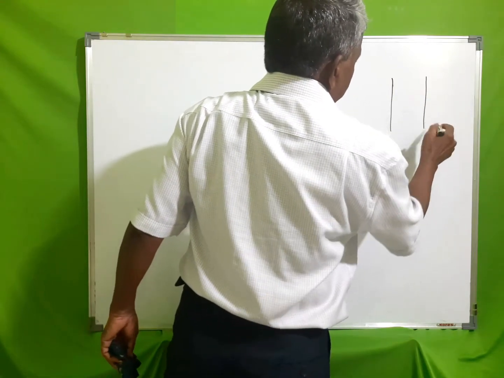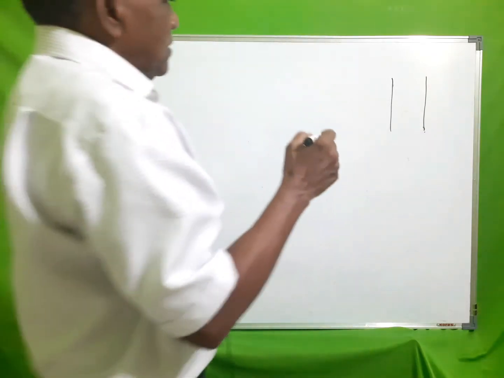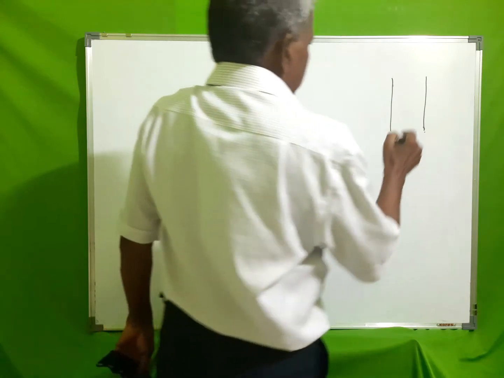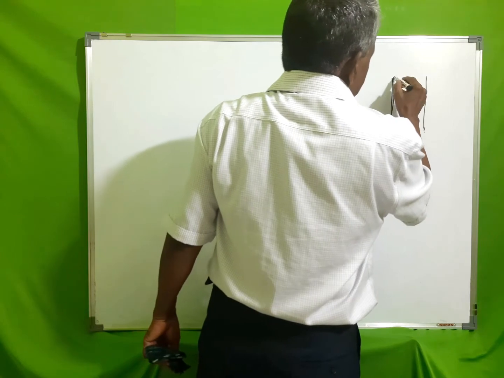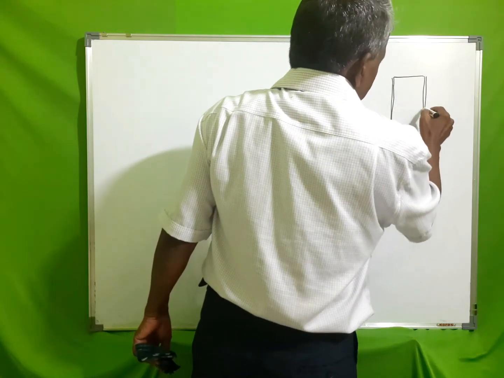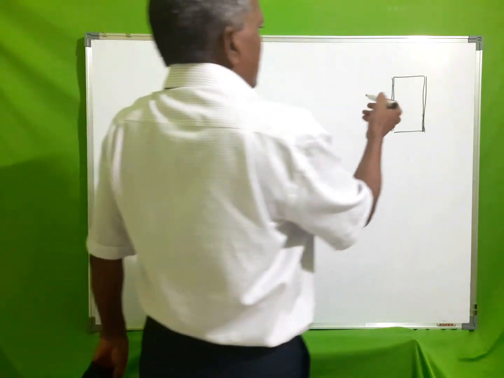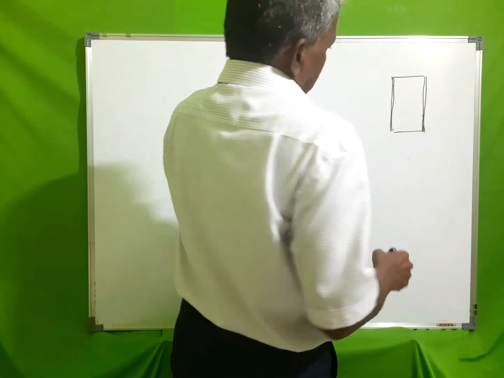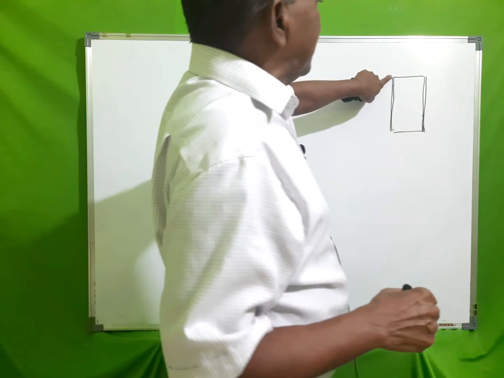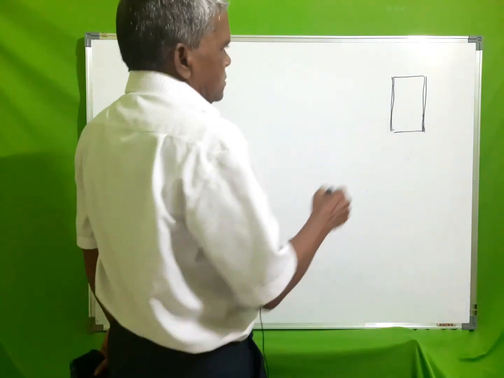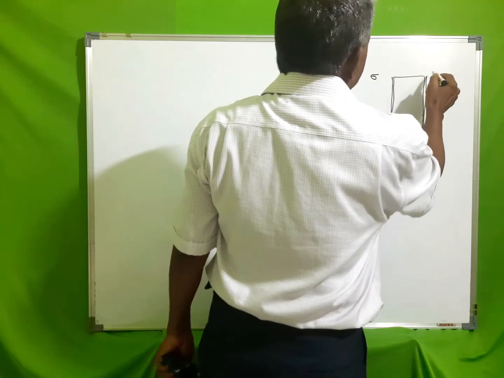Suppose there are two plates A and B. Suppose the separation between the two plates is filled by a dielectric medium with dielectric constant K. Before, when it was in air, it was having surface charge density sigma here, and it is minus sigma.